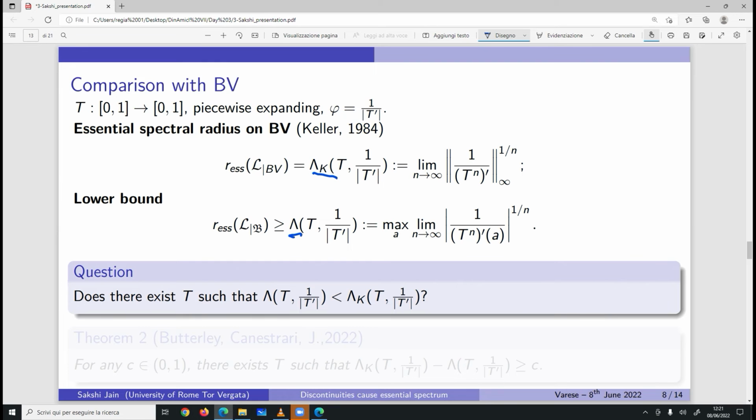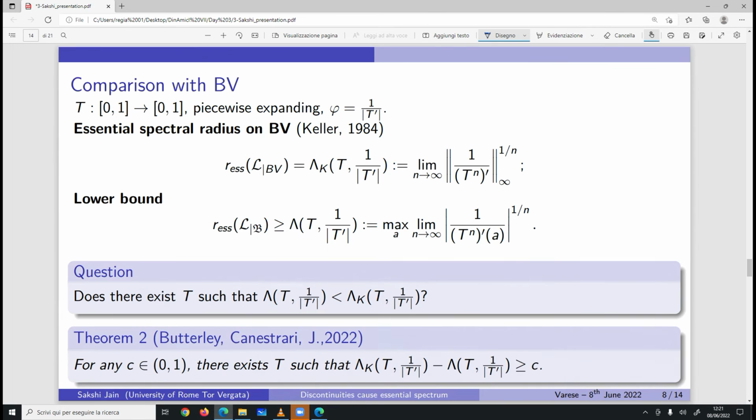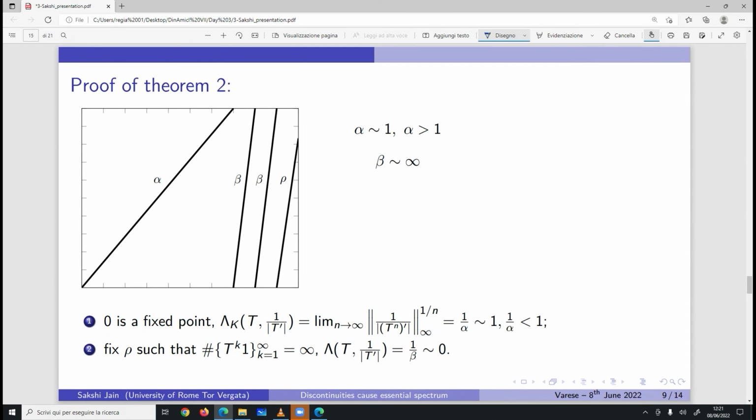And to answer this question, there is our next result, which says that for any C in 0, 1, there exists T such that the difference between these two quantities is greater than or equal to C. So we can make these two quantities as far apart as possible within the range of 0 and 1 by considering some systems. Okay, and this gives the idea of the proof of this particular result.